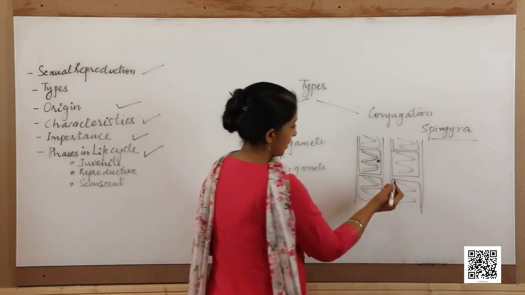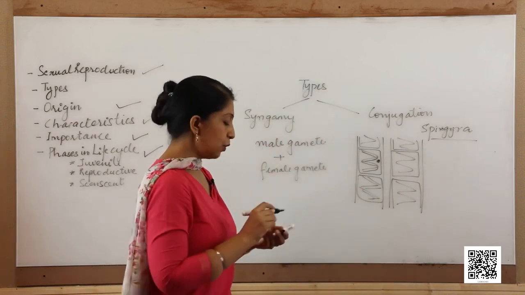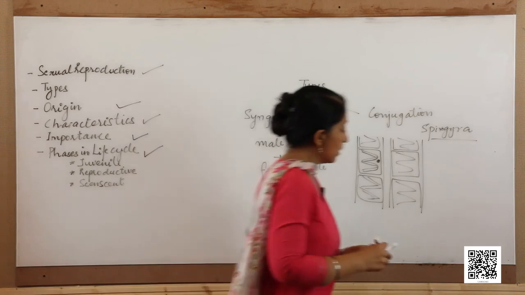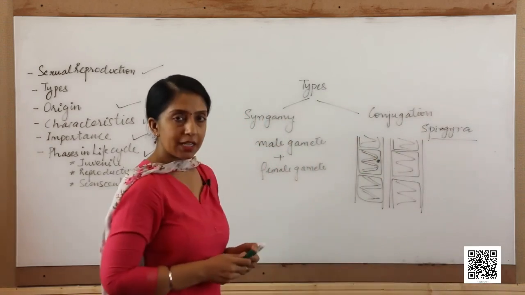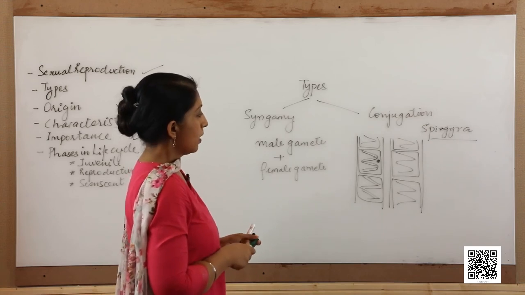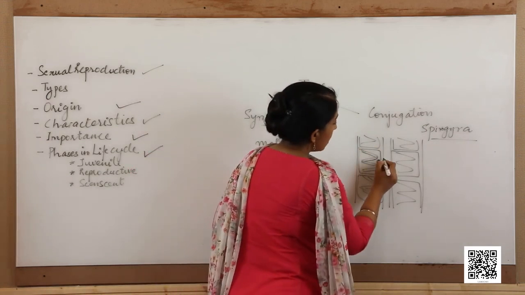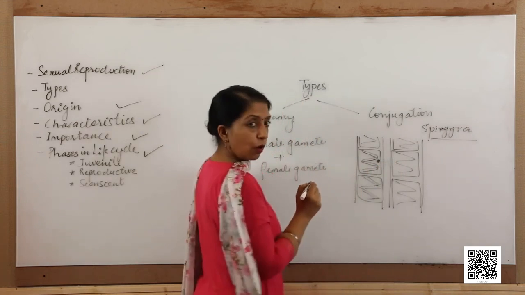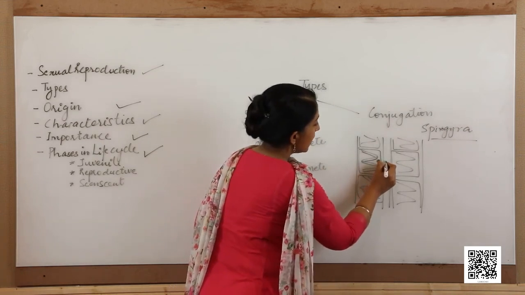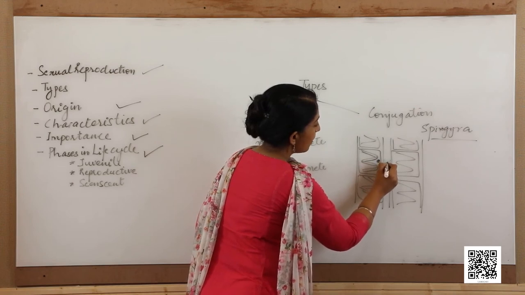Any of the two cells which are destined to form the gametes, the male gametes, or act as gametangia, give out a lateral outgrowth. This lateral outgrowth touches each other at the tip.